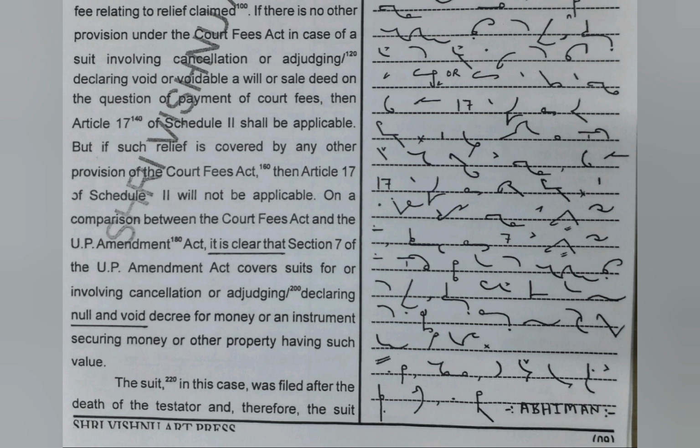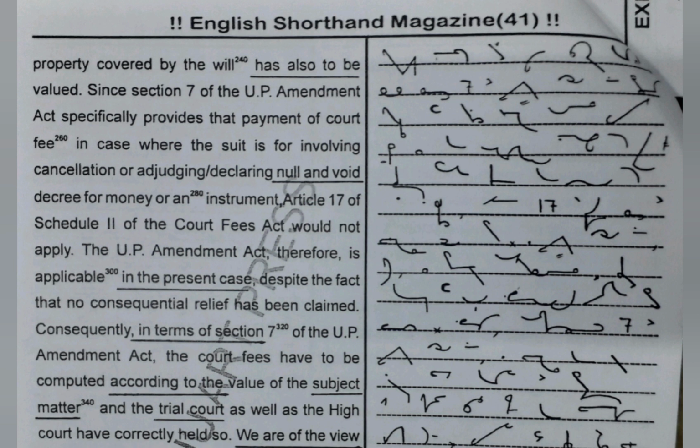On a comparison between the Court Fees Act and the UP Amendment Act, it is clear that Section 7 of the UP Amendment Act covers suits for or involving cancellation of adjudging, declaring null and void decree for money or an instrument securing money or the other property having such value. The suit in this case was filed after the death of the testator, and therefore the suit property covered by the will has also to be valued, since Section 7 of the UP Amendment Act specifically provides that payment of